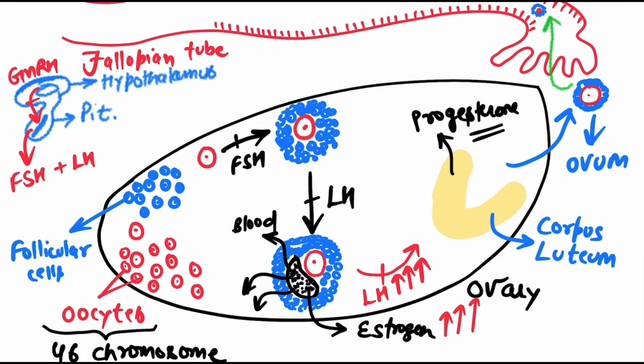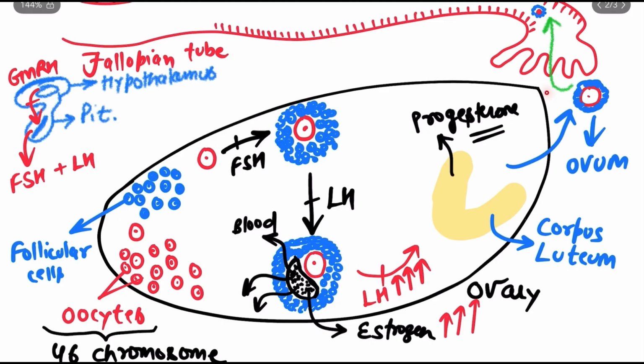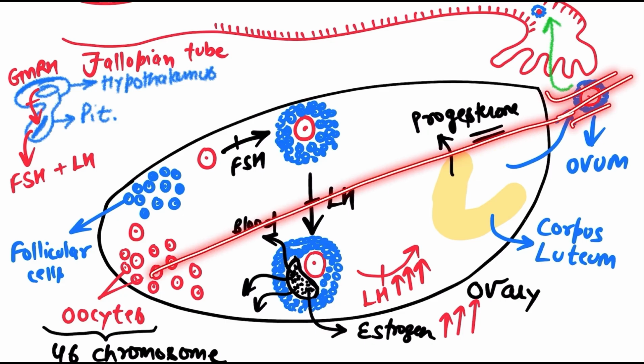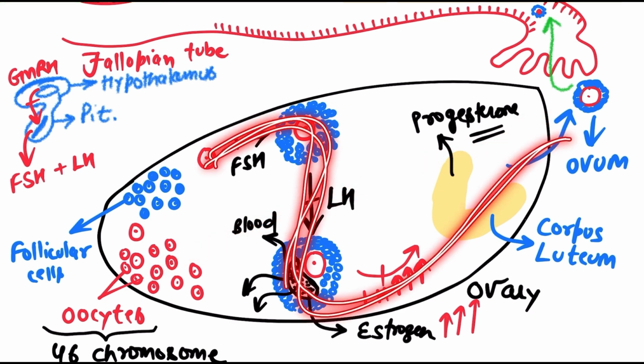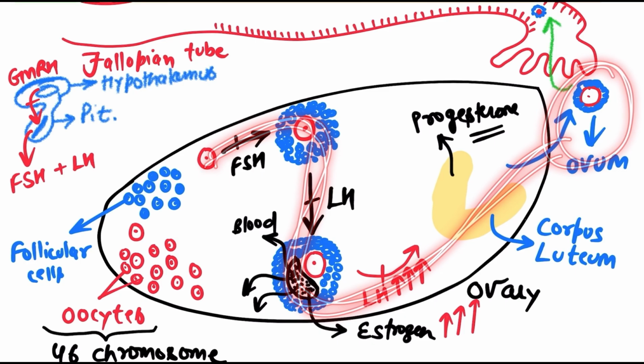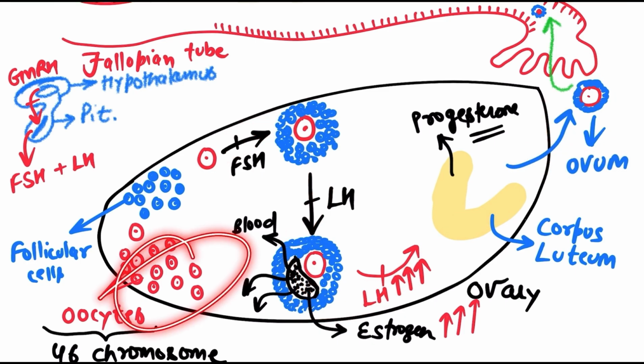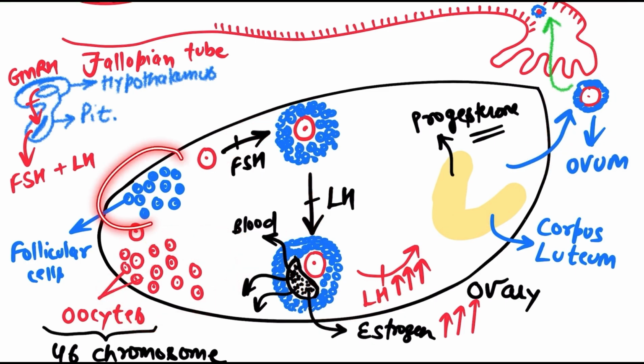So what is happening inside the ovary? Many oocytes are present, and these oocytes are responsible for the formation of ovum by the process called meiosis. So here is meiosis, a continuous process, and meiosis leads to the formation of ovum. And other than these oocytes, other cells are also present inside the ovary, and these are the follicular cells.